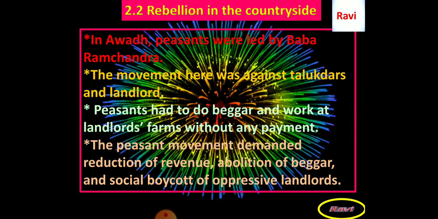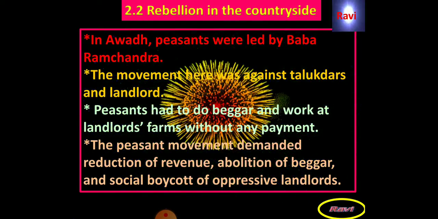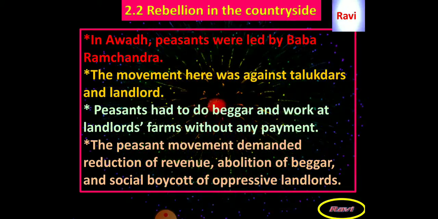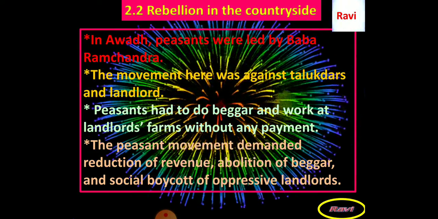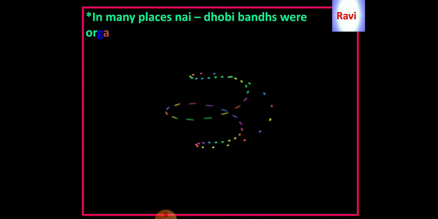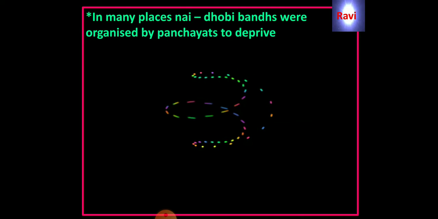Against the slavery system, peasants started a movement against the British government, especially against the talukdars and the landlords, which was supported by one of the famous leaders from that region, popularly known as Ramchandra. The talukdars and the landlords also collected huge revenue. Against this too, the peasants together started a movement against the British East India Company under the leadership of Ramchandra. This was the first movement against the East India Company under the non-cooperation movement.